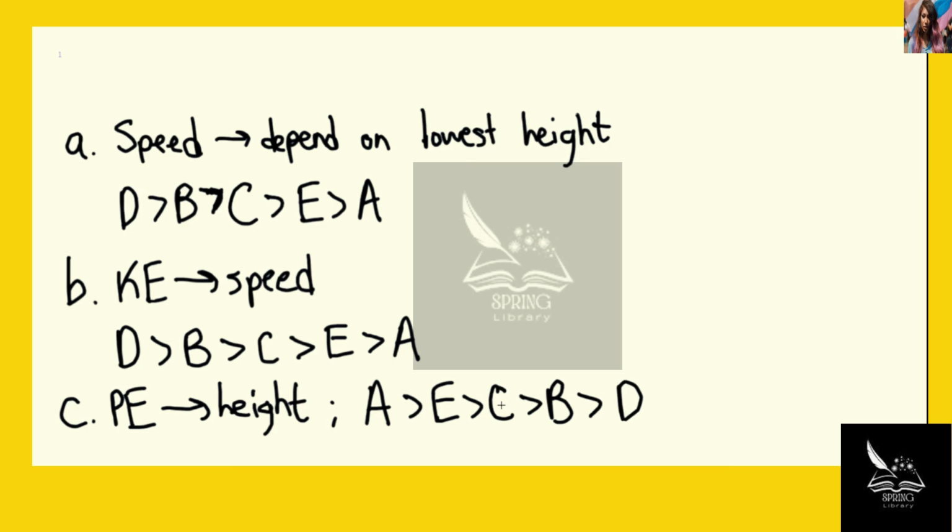Again, the potential energy would basically depend on the height, and the highest point on this roller coaster, the maximum height, is point A, and the lowest point is point D. And so essentially, we just have to reverse this order because potential energy again depends on height, kinetic energy depends on speed, and speed depends on the lowest height.